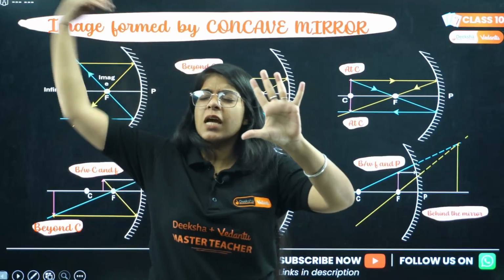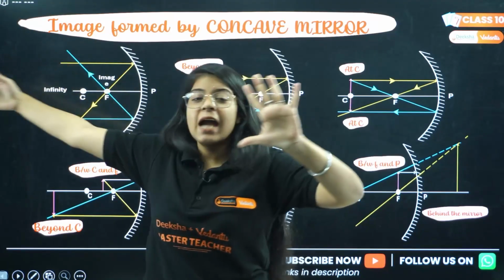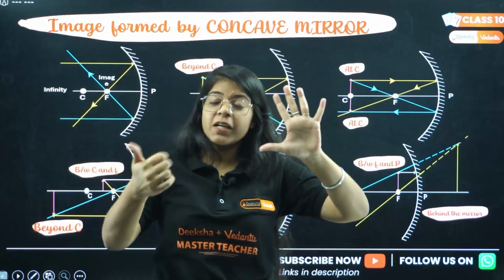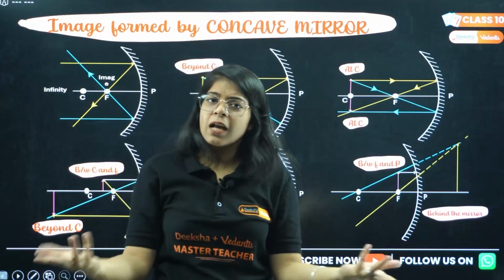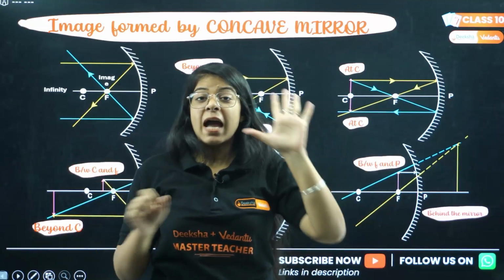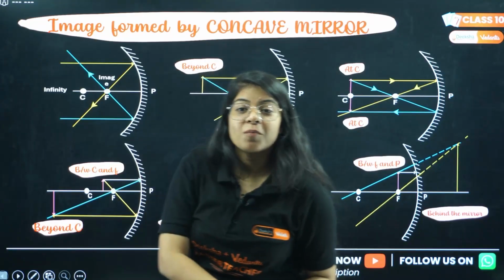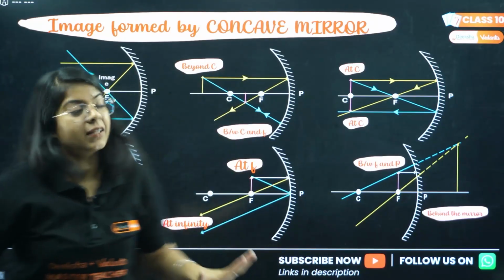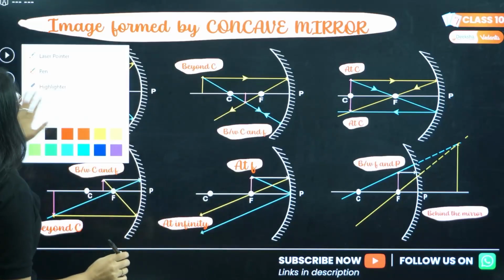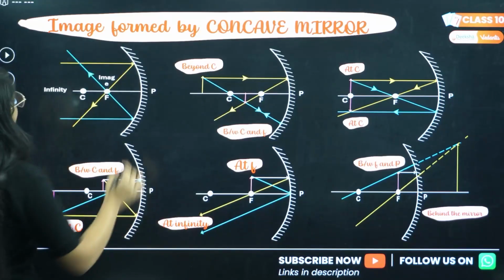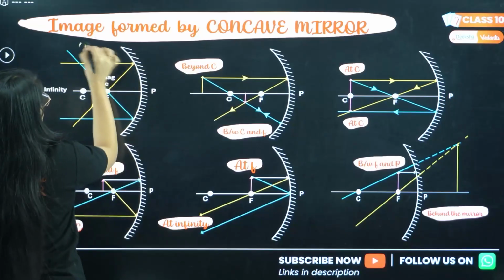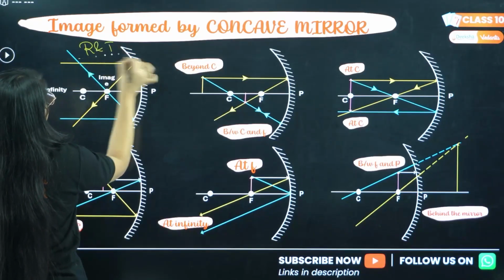First case, the object is at infinity. When the object is at infinity, the image is formed at focus. Done. First case, loud and clear. And for all these 5 cases, the image formed is always real and inverted.